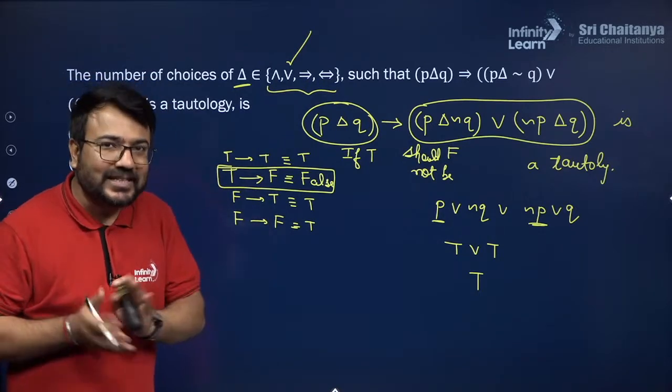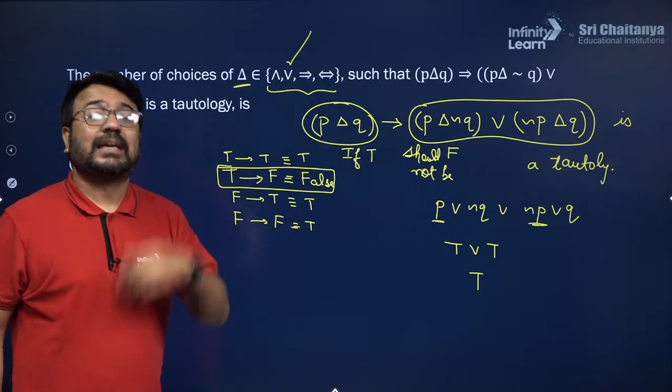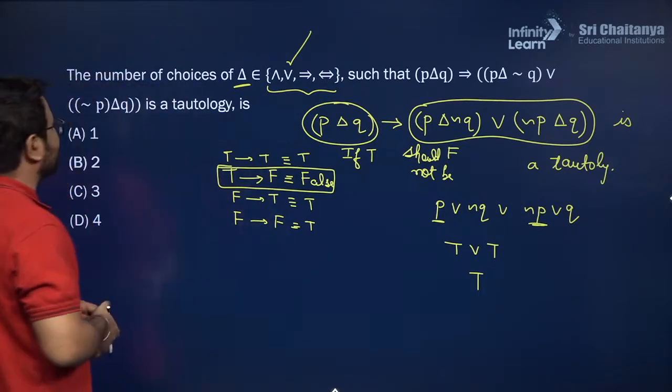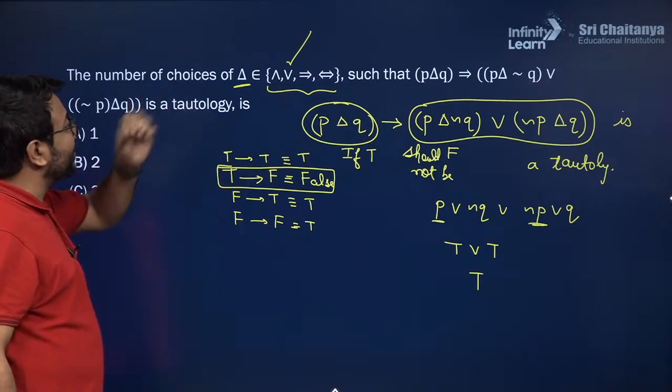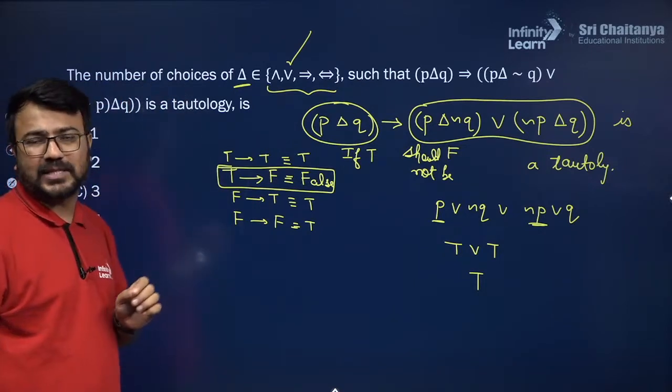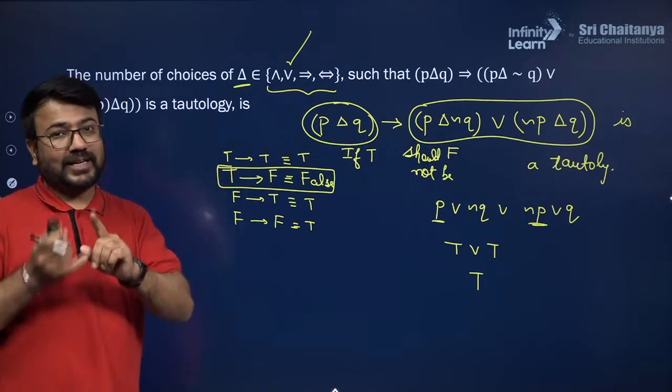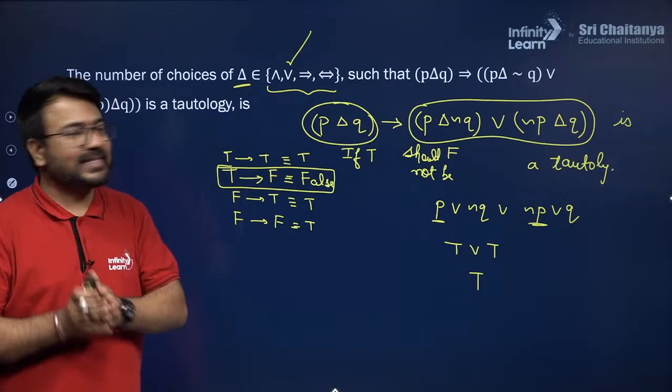Are you able to understand this or not? How I consider OR operator to be acceptable. Now we will be checking the options. In the option they have given us number of choices, and 1, 2, 3, 4 are the options given to you. But you need to make sure that one response we already got. Now let us check for other.